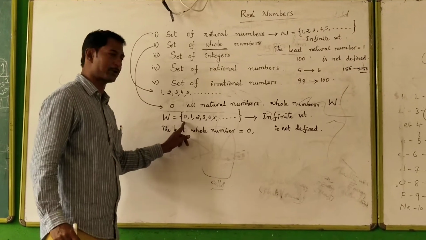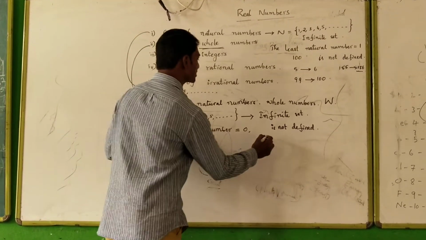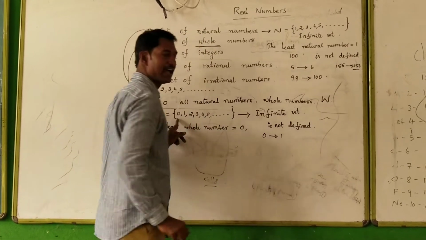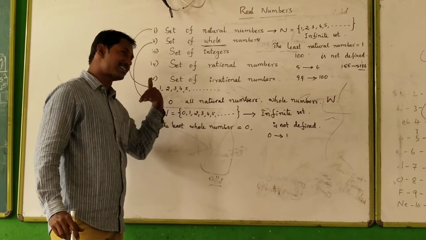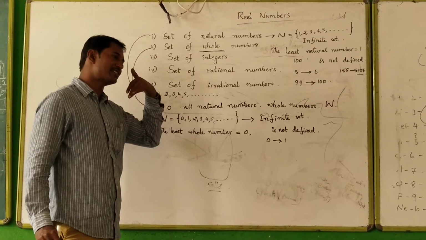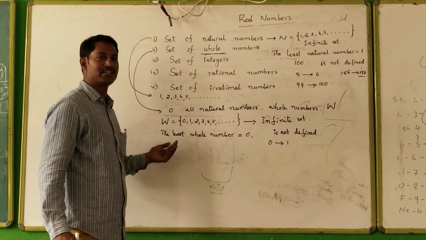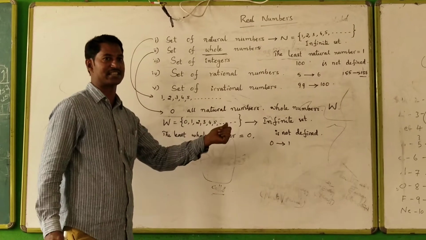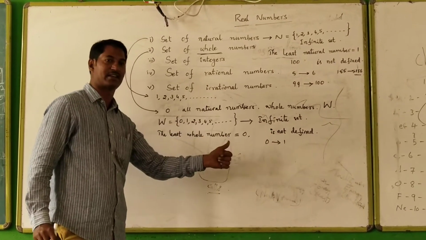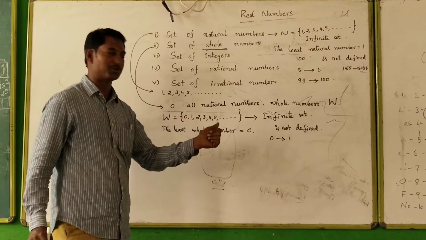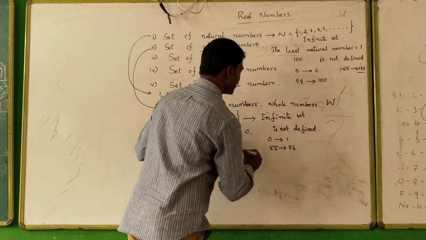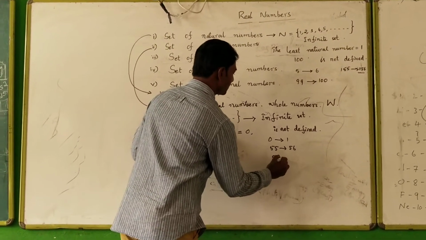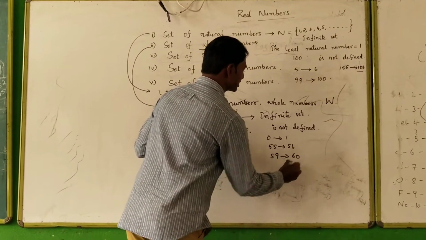For example, successor of 0 is 1. As per discussion, the term that comes next, otherwise the number that comes next, is said to be successor. Successor of 0 is 1. Successor of 1 is 2. Successor of 55 is 56. Successor of 59 is 60.